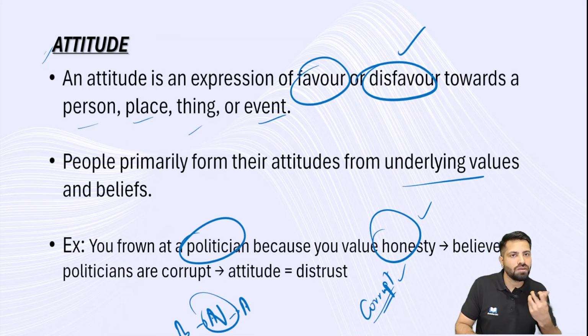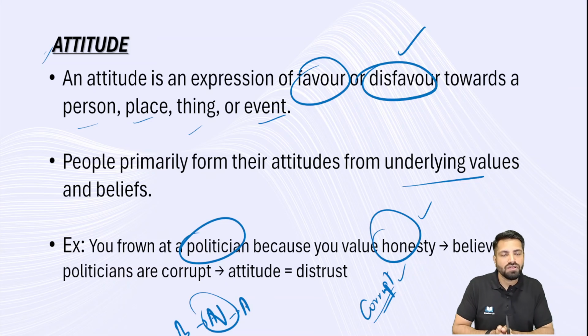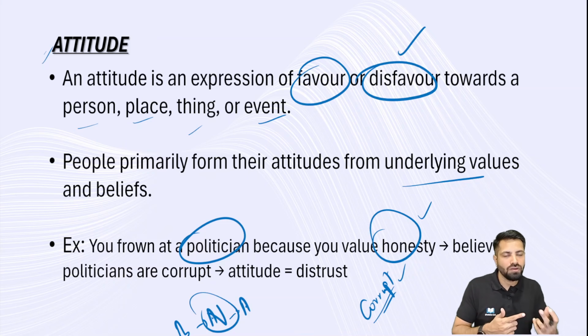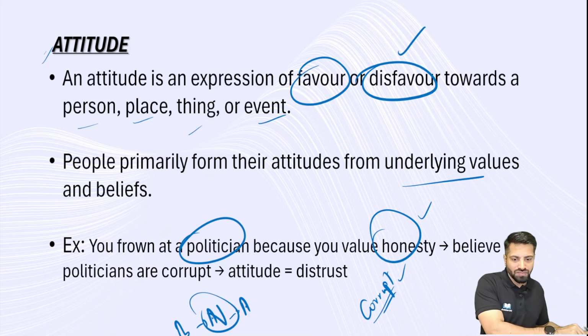Because I have the value system of honesty and integrity. Because of that, I have developed this belief system. Since my value system does not go with the idea of corrupt politics, my attitude is negative. So it is an expression of disfavor towards a politician. So this is attitude, right?